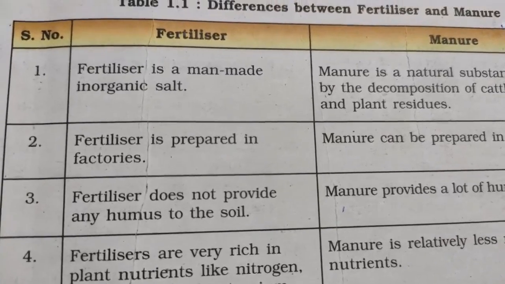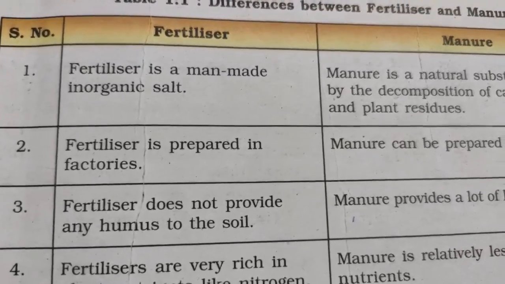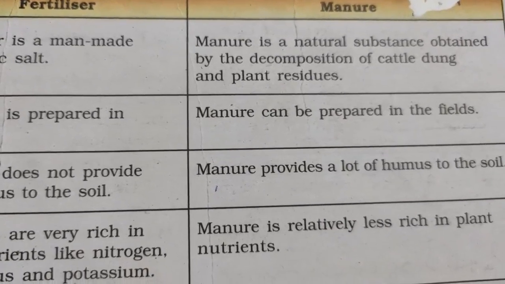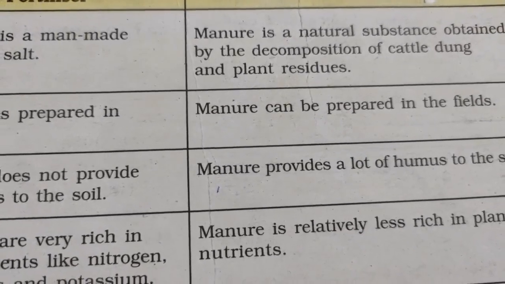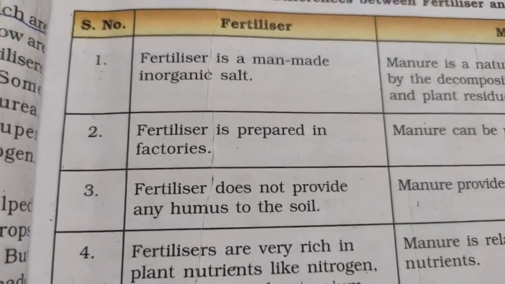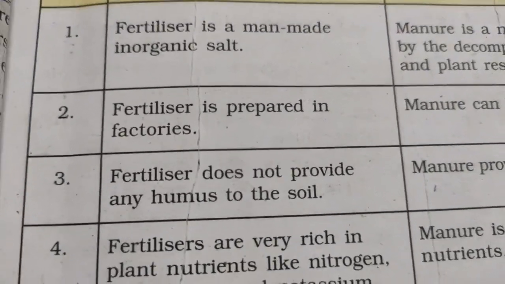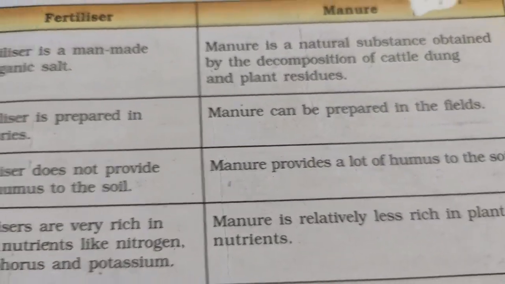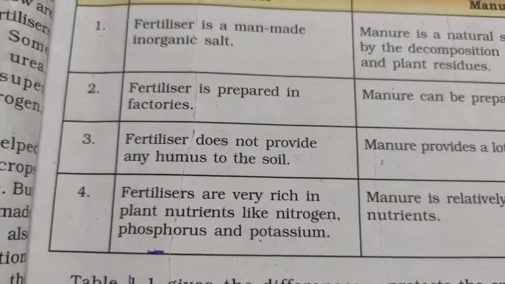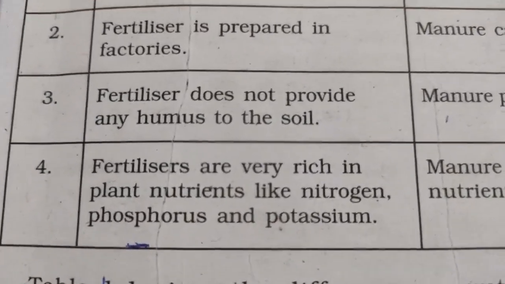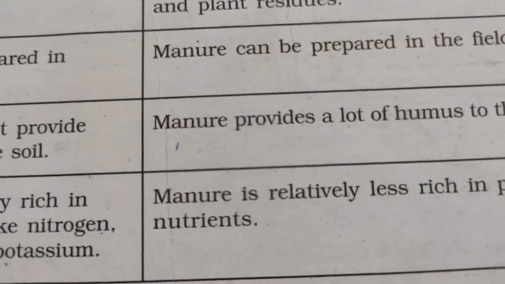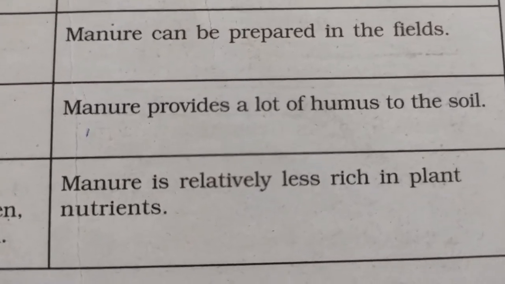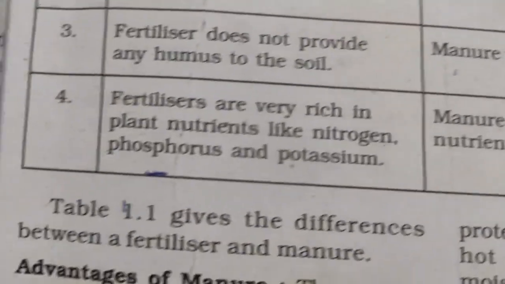Fertilizers and manures. Fertilizer is man-made. It is an inorganic salt, whereas manures are natural substances obtained by decomposition of cattle dung and plants. Fertilizers are prepared in factories, whereas manure can be prepared in the field. Fertilizer does not provide any humus to the soil, whereas manure provides lots of humus to the soil, and if humus is increased, soil fertility will always increase.